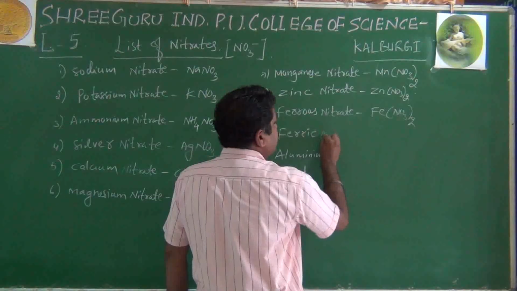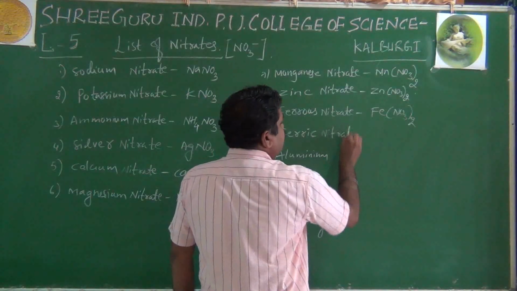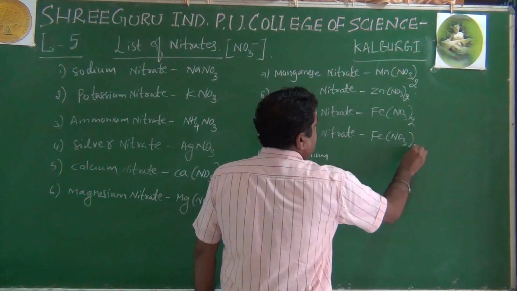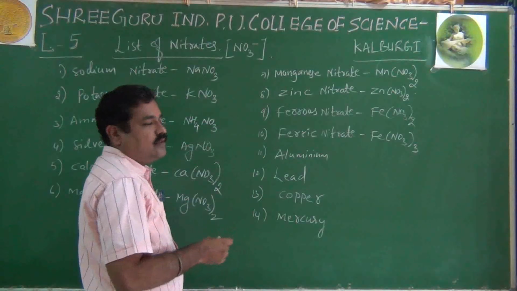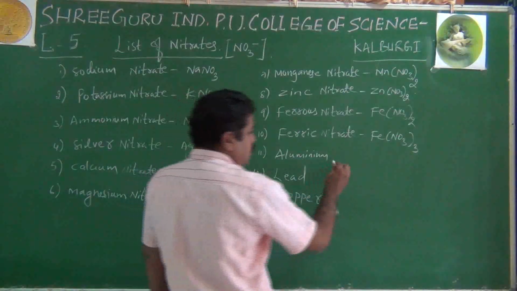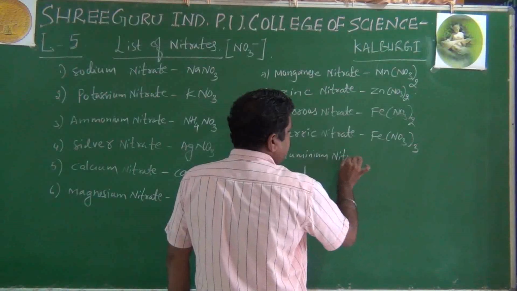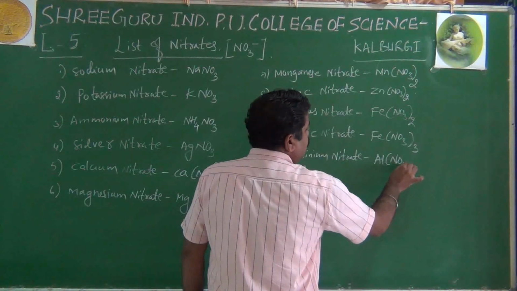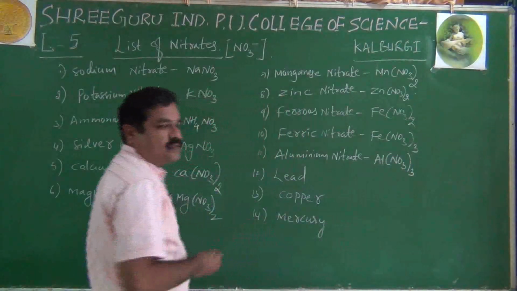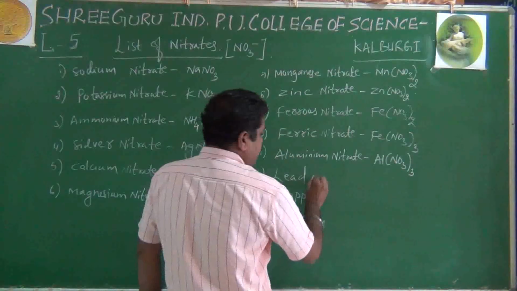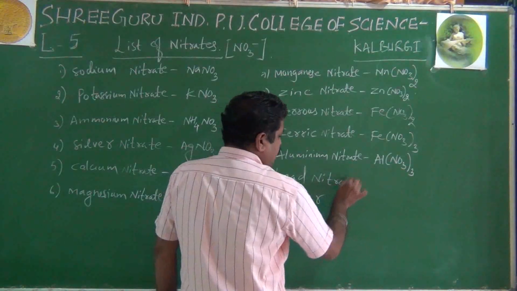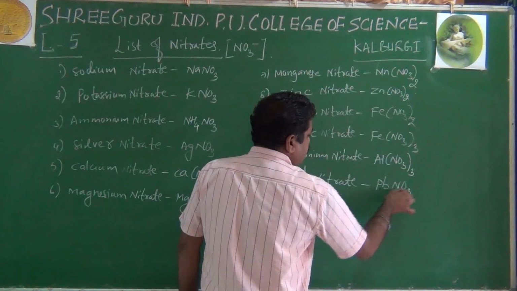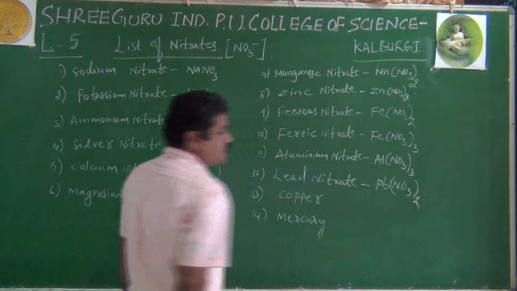Ferric nitrate is Fe(NO3) taken thrice, because Fe3 plus NO3 minus. And aluminium nitrate, Al(NO3) taken thrice. Lead nitrate, Pb(NO3) taken twice.